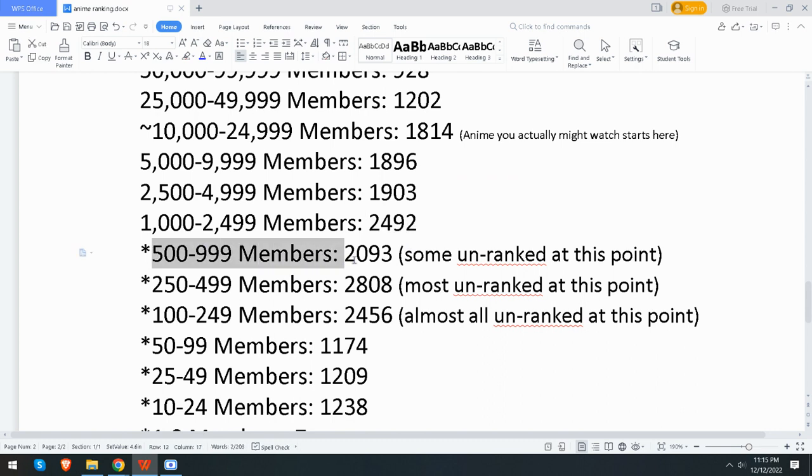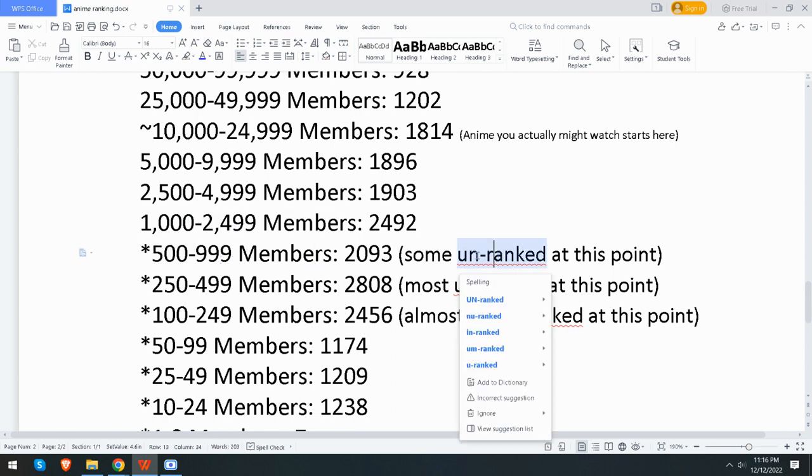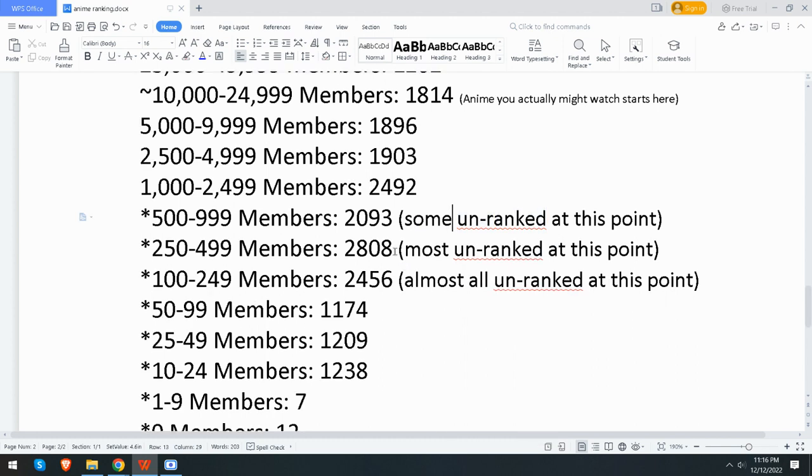Now at this point, once you get to the 500 range, 500 to 1,000 members, some of the anime aren't even ranked. To have a rank, you need to have 100 votes. Just because there's 500 members doesn't mean that there's going to be 100 people that voted, because not everybody that shows interest ends up voting. You need 100 people voting. So usually that means about 300 or 400 members. But some of the ones in this category end up being unranked. So they don't even have a rank anymore.